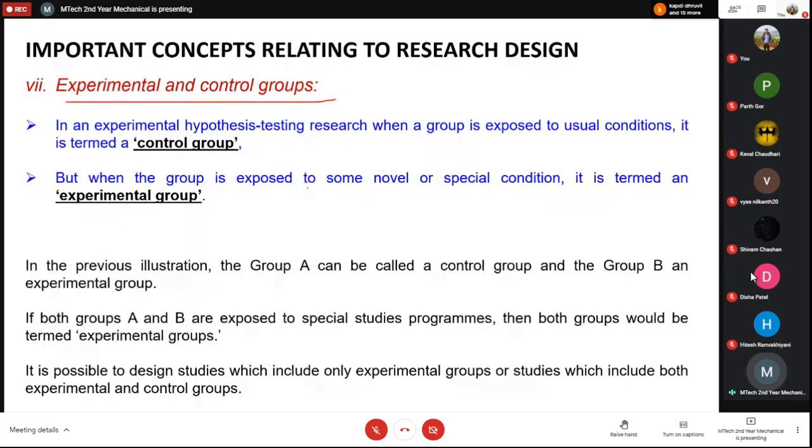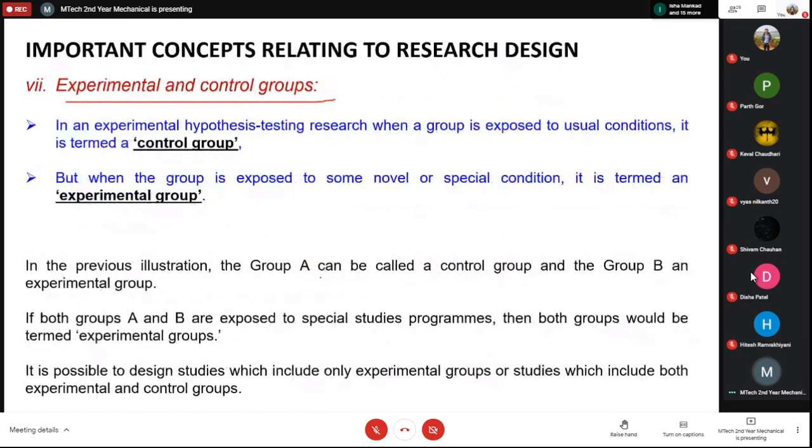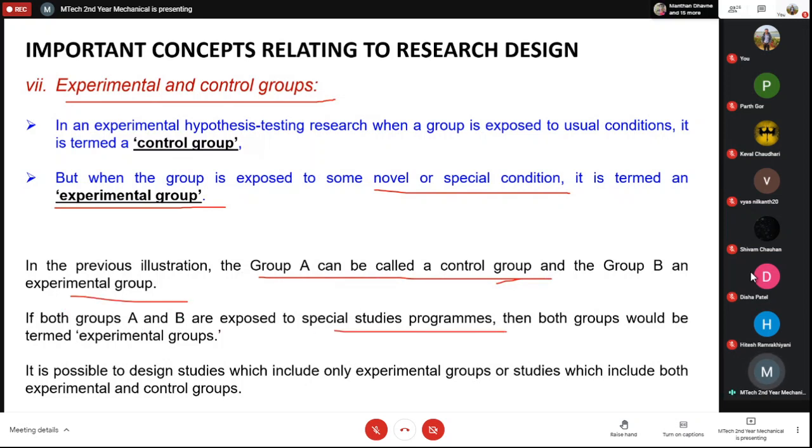The next is the experimental and control group. In experimental hypothesis testing research, when a group is exposed to usual conditions, it is a control group. For example, in the previous case, group A was a control group, where you put them to the usual studies program. But if a group is exposed to some novel or special conditions, then it is termed an experimental group. So in the previous example, group A is the control group and group B is the experimental group. If you put both groups to the special studies program, then both will be experimental groups. If you don't put anyone, then both will be control groups.